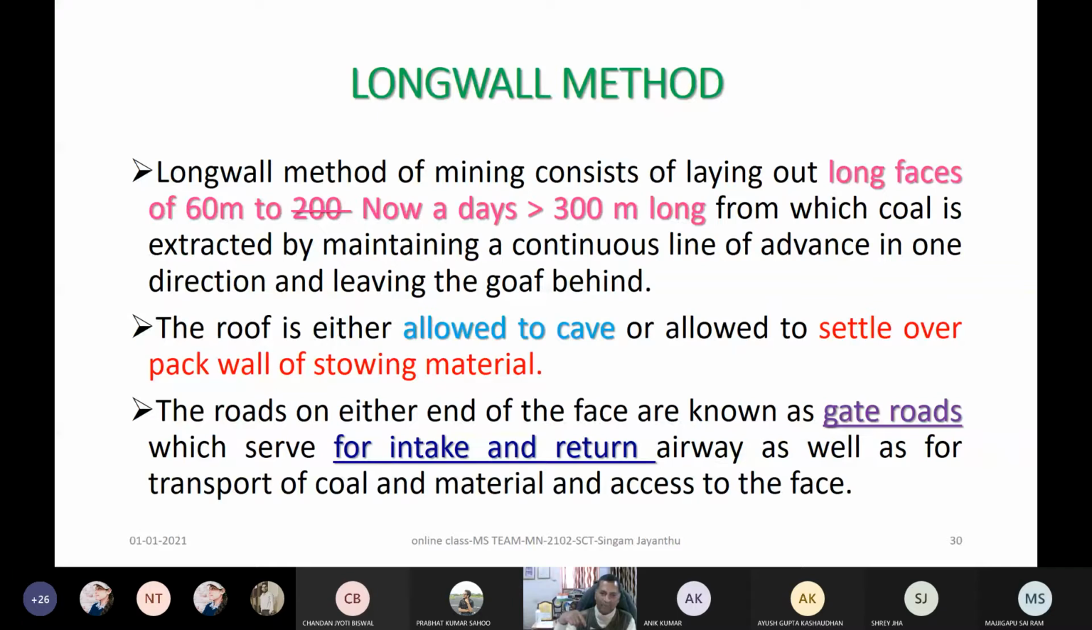Then I can have longwall panels nicely placed, or you can plan in such a way that I can have an incline like this, and then my longwall panel 1, 2, 3, 4, 5, right? These panels can be 200 meter face length and then 1 kilometer or 2 kilometer panel length. This is the way you can do that.